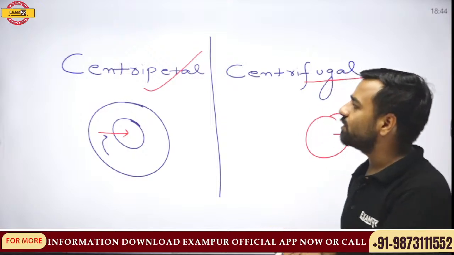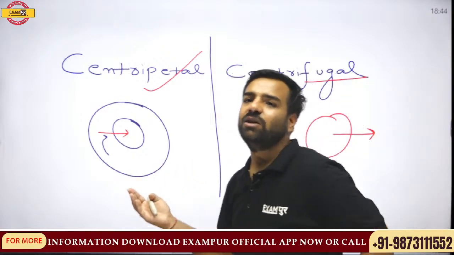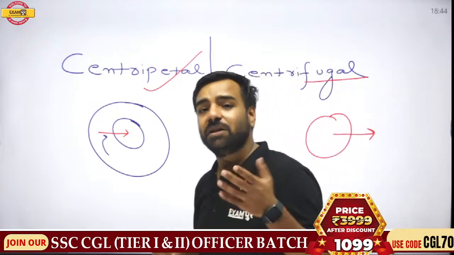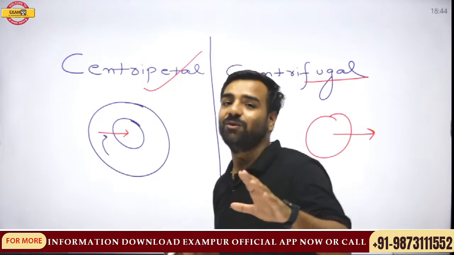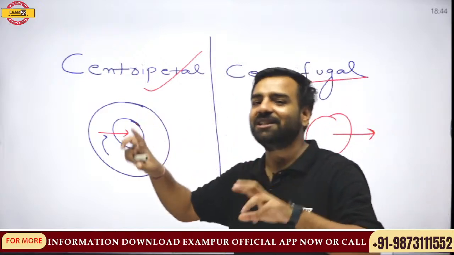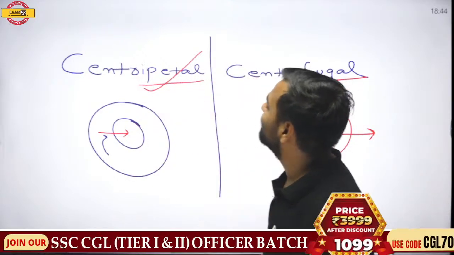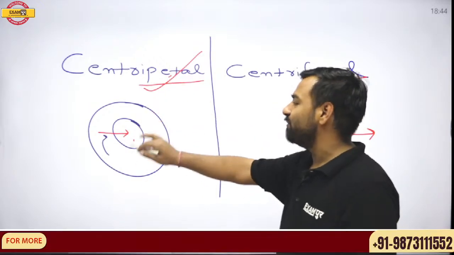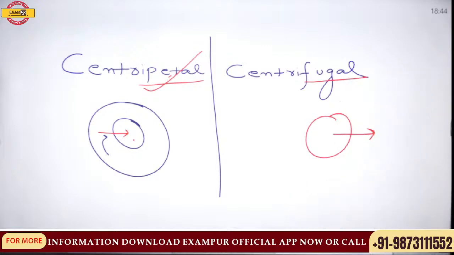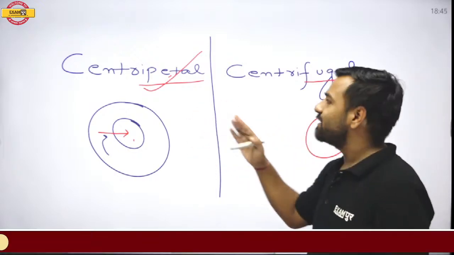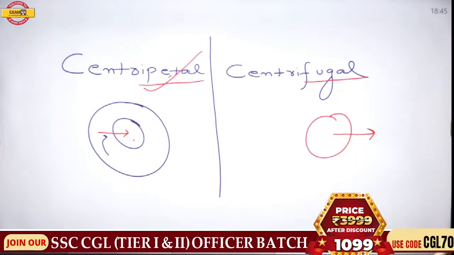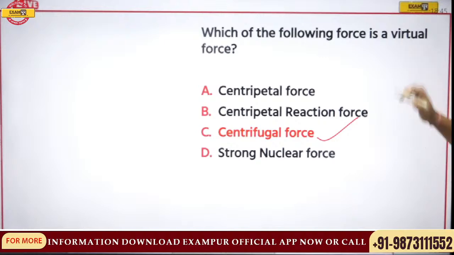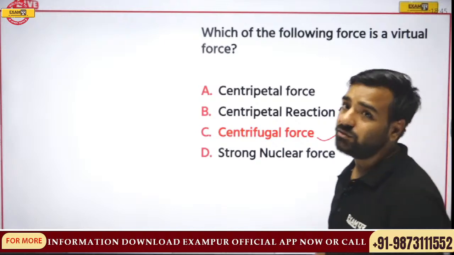Fine. There was a way in which I have told you. When you were a child, mother used to say, beta, I will bring you to the center, I will hit you so much that I will bring you to the center. That was the term which can be related here. So centripetal force is the force acting towards the center, and centrifugal force is the one acting outwards. So here centrifugal force is the correct answer, which is actually a virtual force. It does not exist in reality.